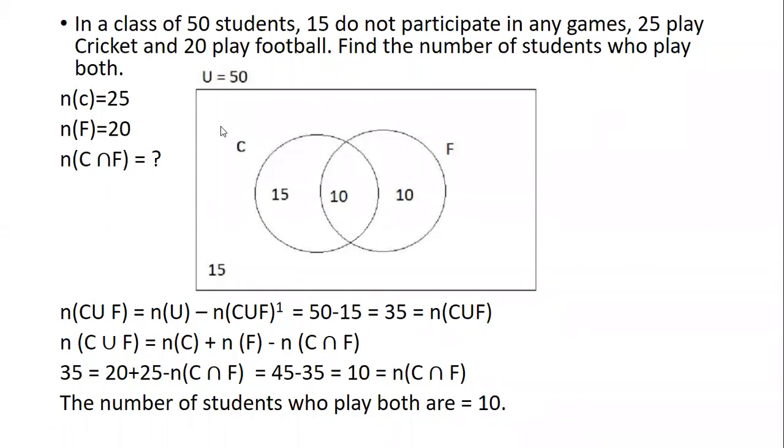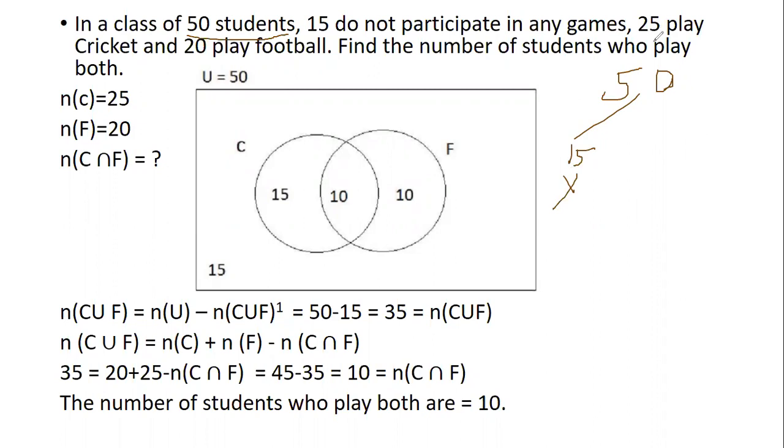Now, in a class of 50 students, 15 do not participate in any games. Out of 50 students, 15 don't participate in any games.